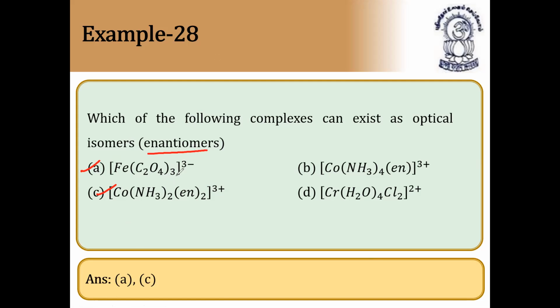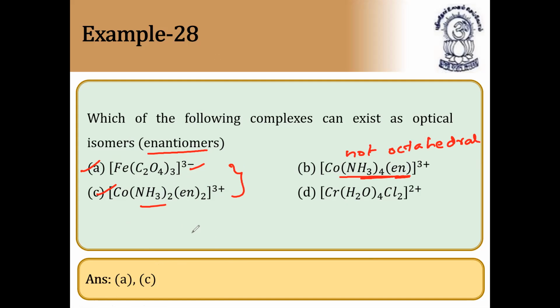These two can exist as optical isomers because they can form enantiomers. And here only one bidentate ligand is there. And moreover, it is not octahedral. Even though it contains a bidentate ligand, it is not octahedral in shape, whereas these two are in octahedral shapes. And this is ruled out. So the answer is A and C because this is octahedral.